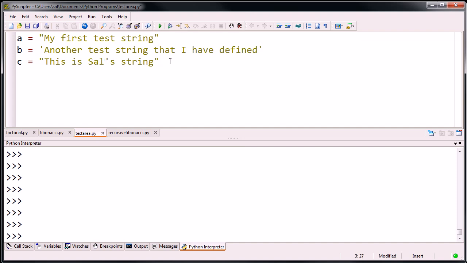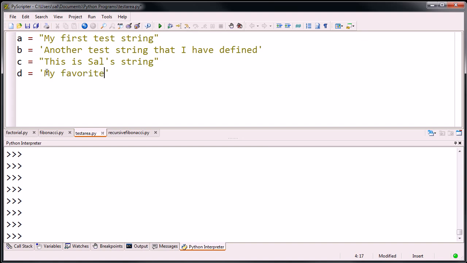One thing I can't do, let's try to define string D here, is this: 'This is Sal's string.' This doesn't make any sense, because here we're opening with a single quotation, and then it'll close right when we get to the next quotation. So all of the rest is just going to be some text that the interpreter will try to view as some type of program, and it's going to break on that. So if you want this to work, you can't have it like that. There are ways to do that, but we're not going to go into escape characters and all of that right now.